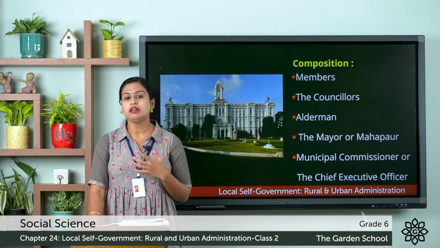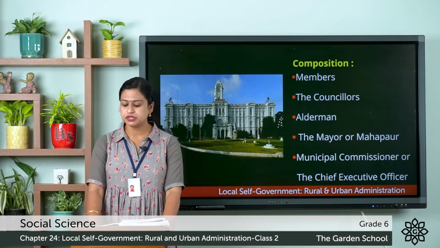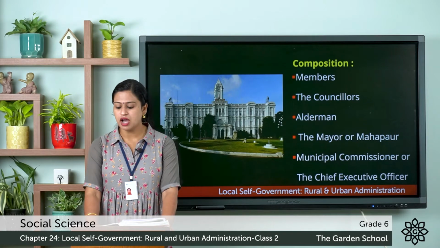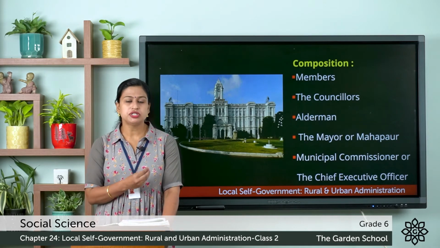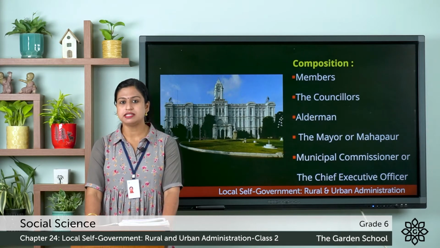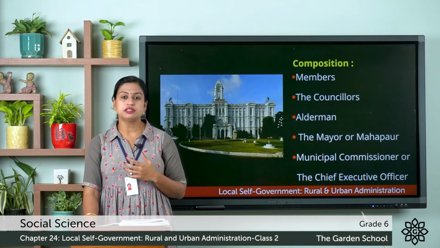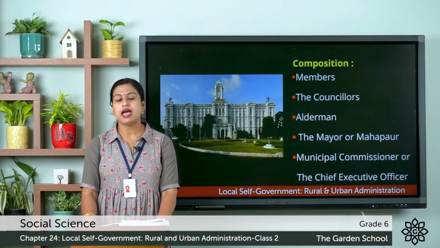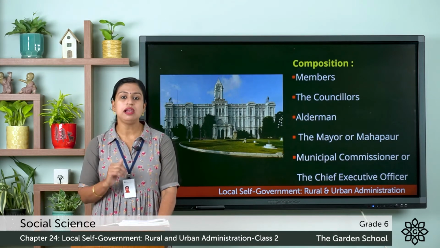Some of the important functions of municipal corporations are to arrange for the collection and disposal of garbage, to maintain a good drainage system in the city, to establish hospitals and dispensaries, and also the registration of birth and death, and also to build and maintain schools at all levels.